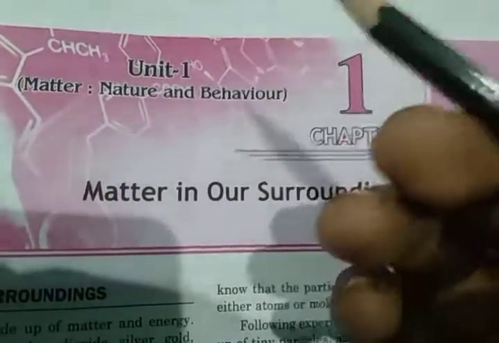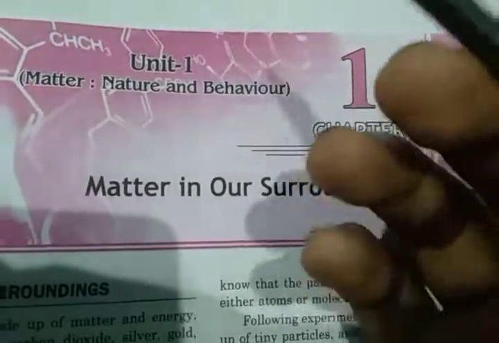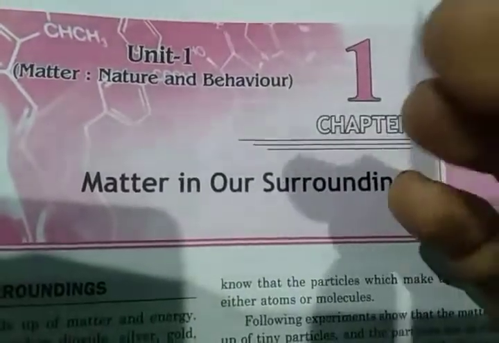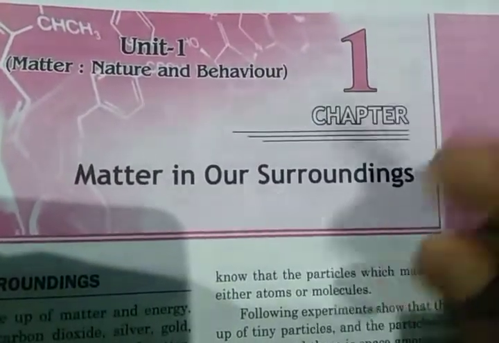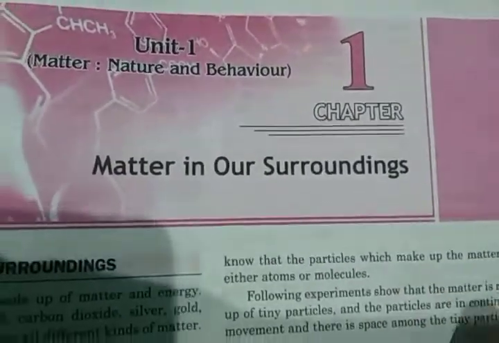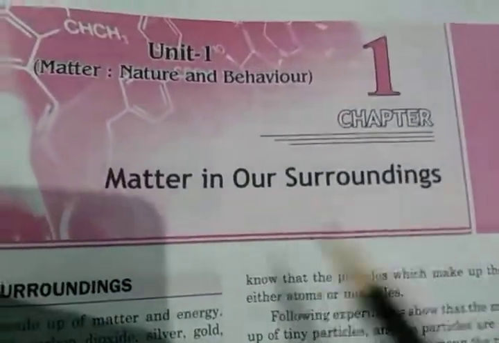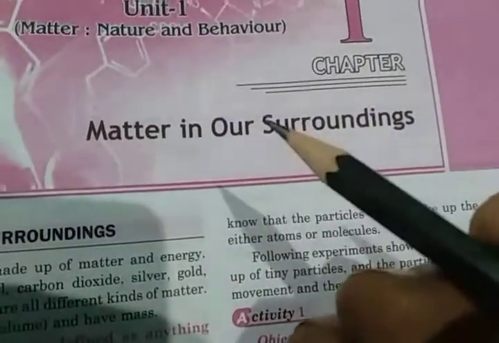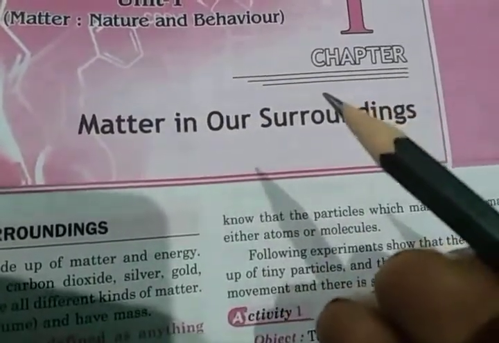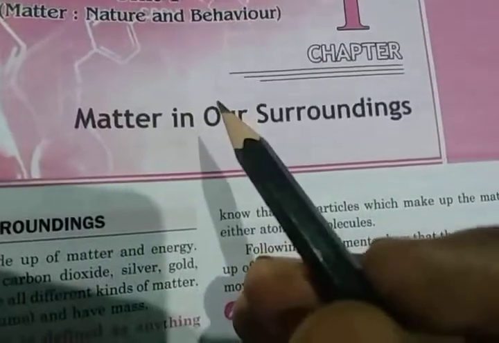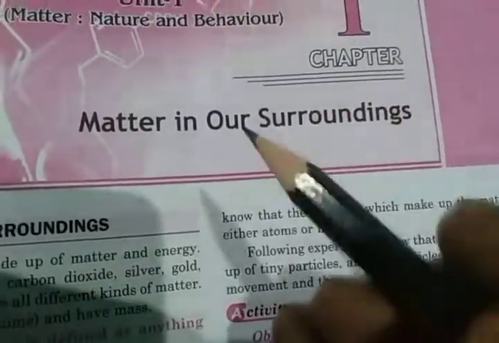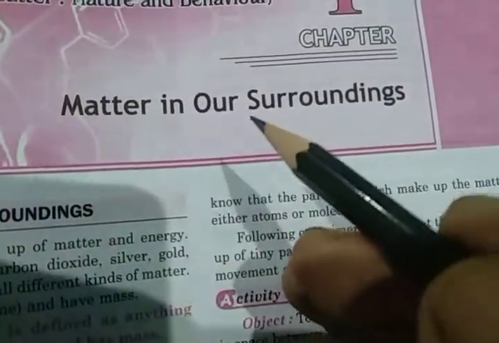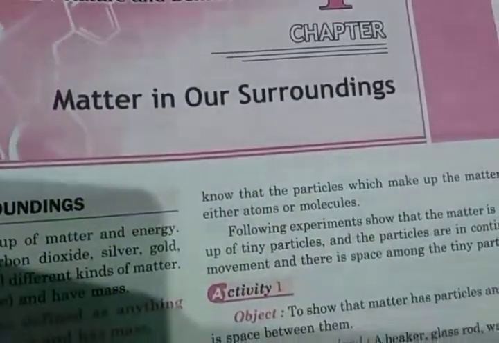Questions for practice (QFP), short answer type questions (SAQ), long answer type questions (LAQ), assignment questions, and objective type questions are there. In your first chapter, QFP, short answer type questions, assignment questions, and objective type questions are there. Short answer type questions are solved, and their answers are given in your book. So it is not required to write them in your copy. You will learn these questions from here.